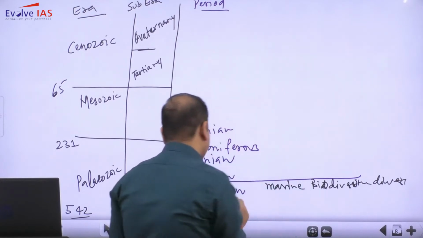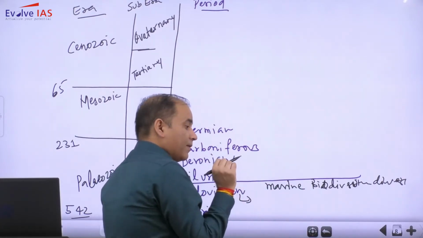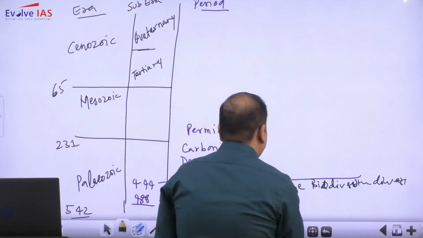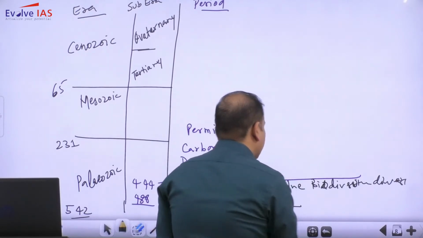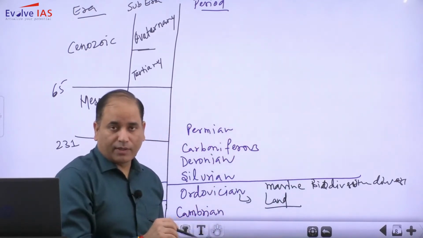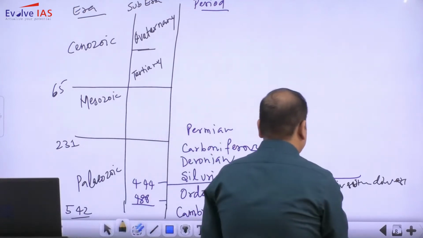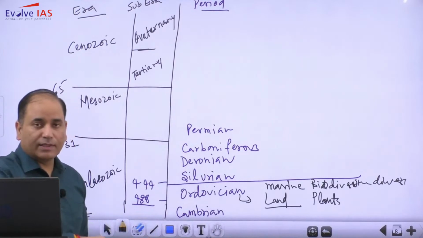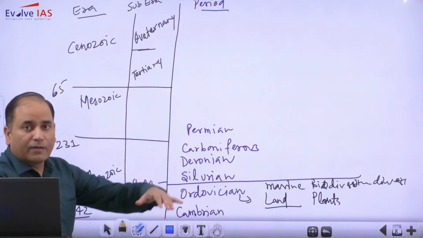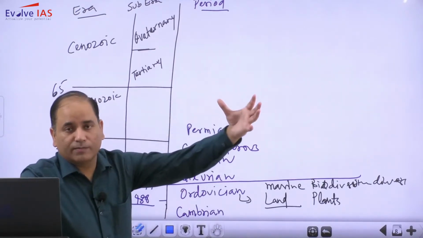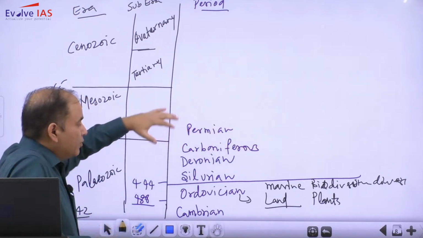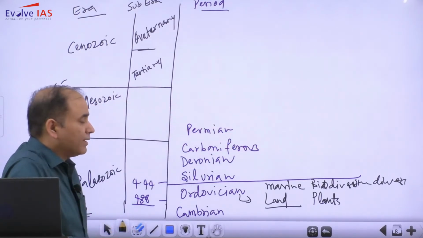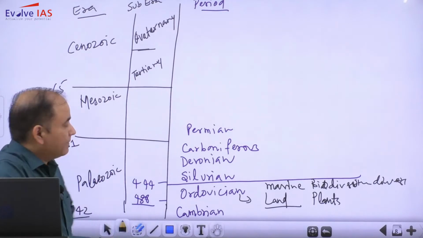This is very important, Ordovician, because we have evidence of some of the life on land, and obviously it was in the form of plants. So some of the plants have been discovered. So life has moved from the ocean to land in the Ordovician time period.